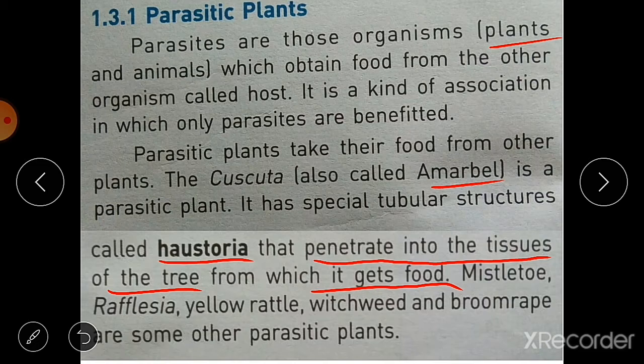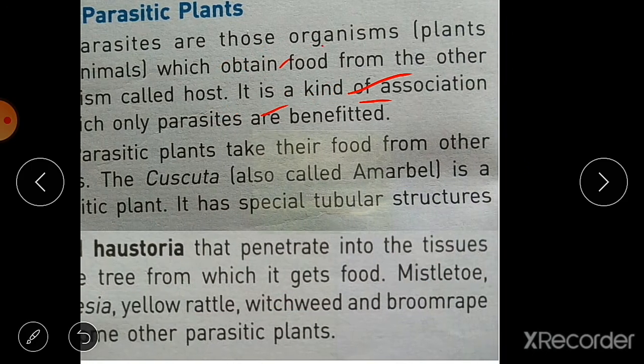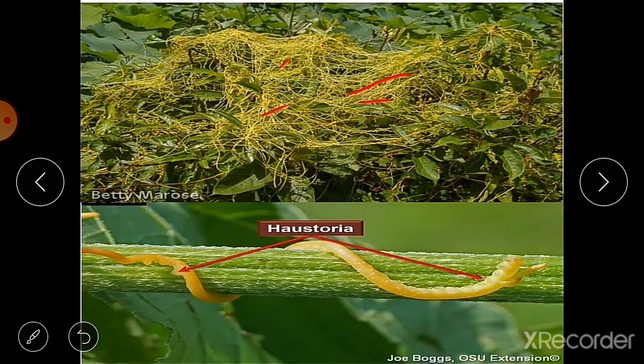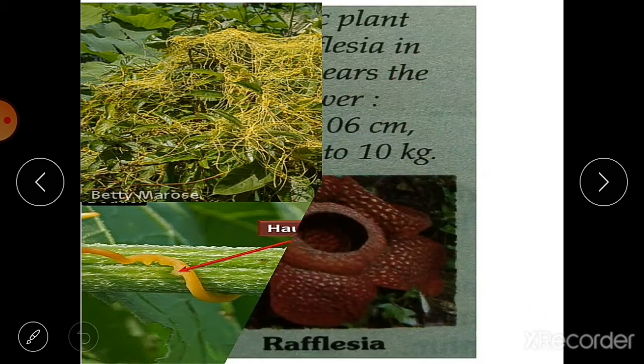Other examples of this type of nutrition are mistletoe, Rafflesia, yellow rattle, witchweed and broomrape. These are some of the parasitic plants. Let's see them. This is dodder, or the Cuscuta plant.